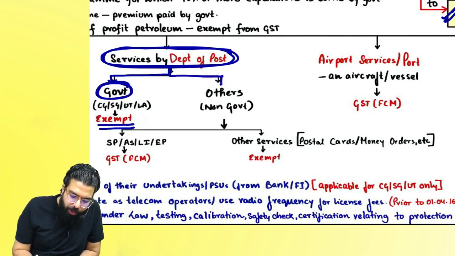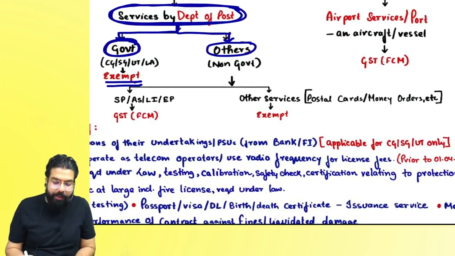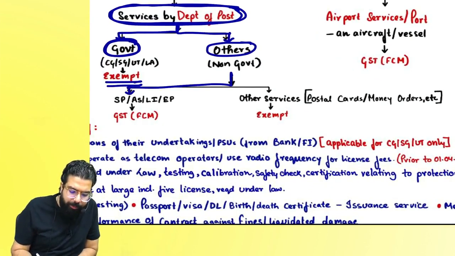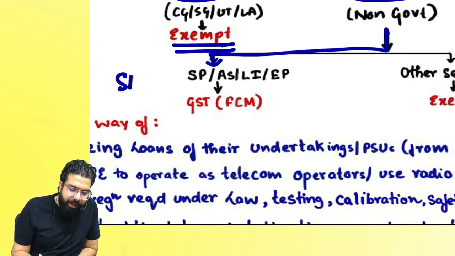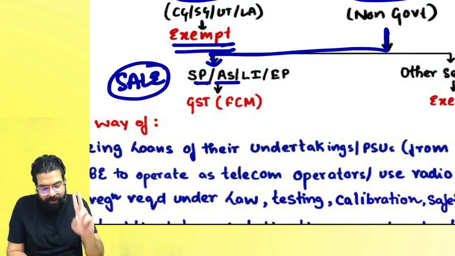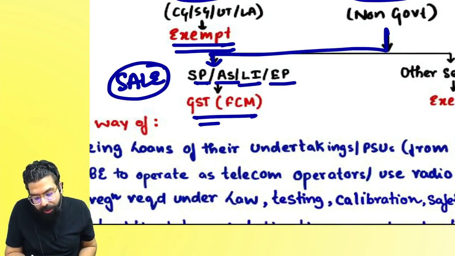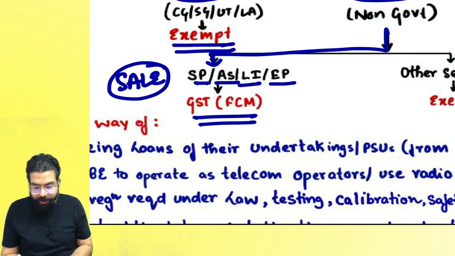If the department of post is giving services to others, supposing I went to the postal department, then in the non-governmental case, you will have to see if it is sale services. What do you mean by sale services? Speed post, agency service, life insurance, express parcel, then GST will always come under forward charge mechanism.